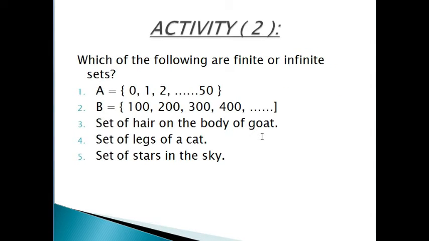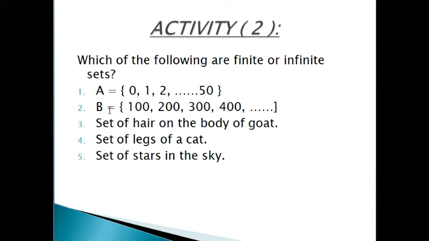Activity number 2. Which of the following are finite or infinite set? Again you have some examples of finite and infinite. Set A: 0, 1, 2 till 50. So set A has elements 0 till 50. So you can easily count it. So it is a finite set.